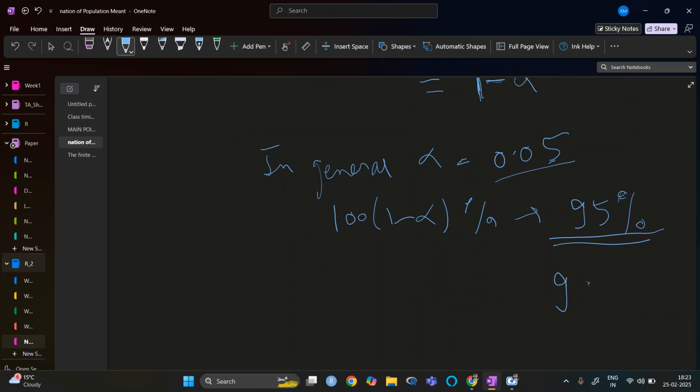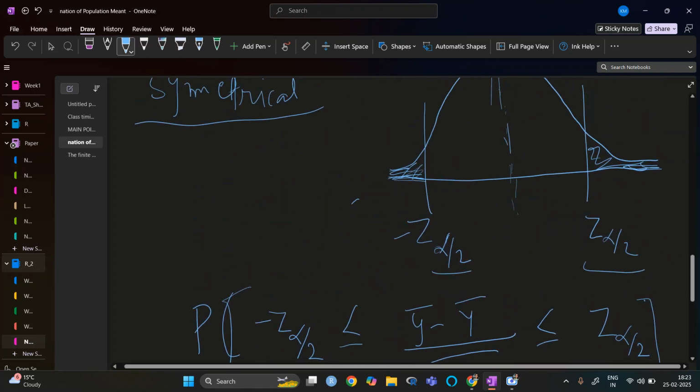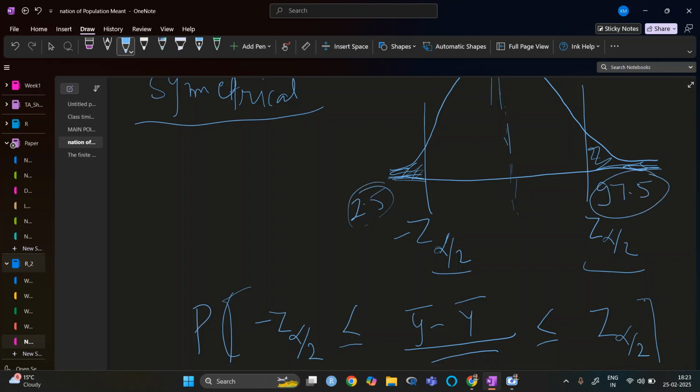If we want 99 percent, then alpha will be 0.01. And since here it is at one side, we are saying that for the total it is 95. So here it is 2.5 and here it is 97.5. Up to that just 2.5% of the population is covered, and before that 97.5% of the population is covered. So that is why we see this.